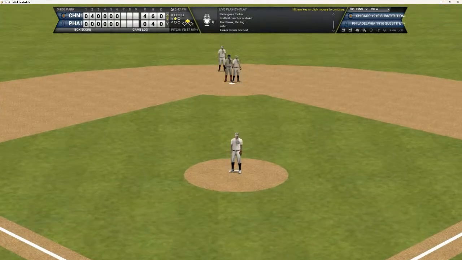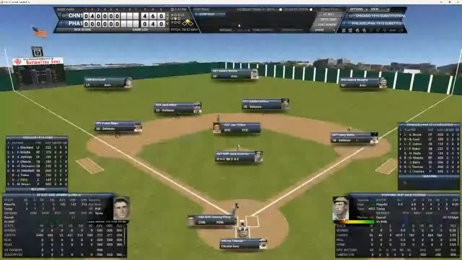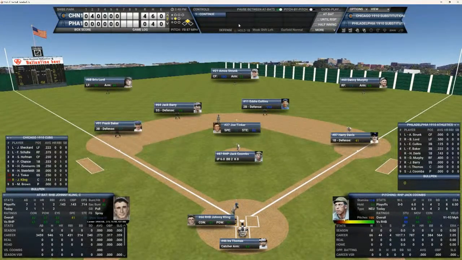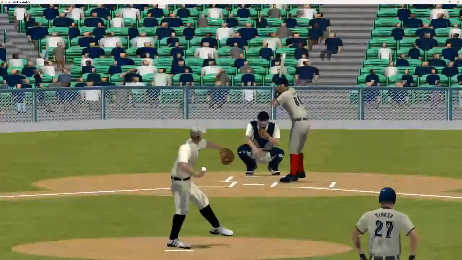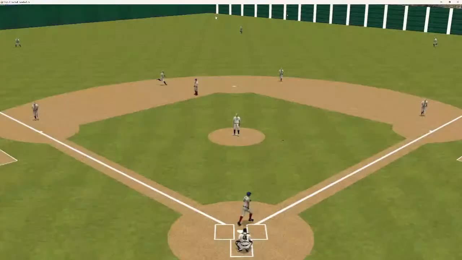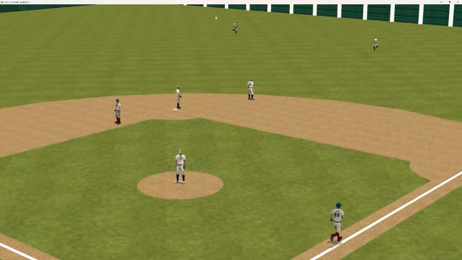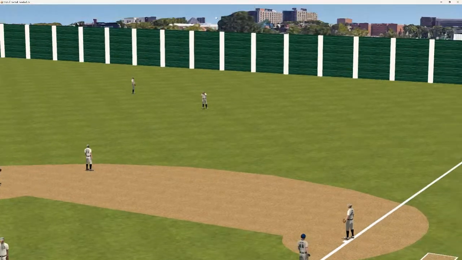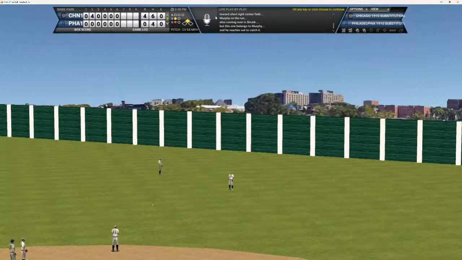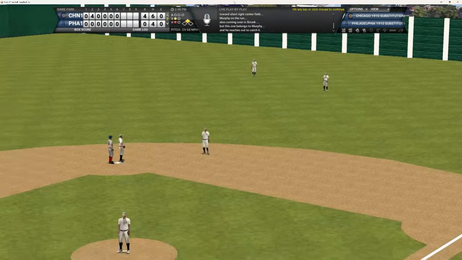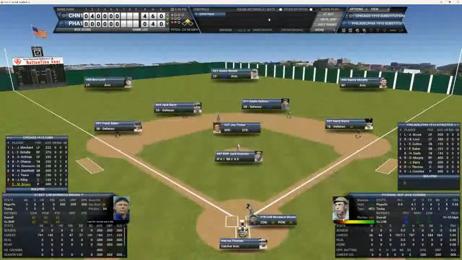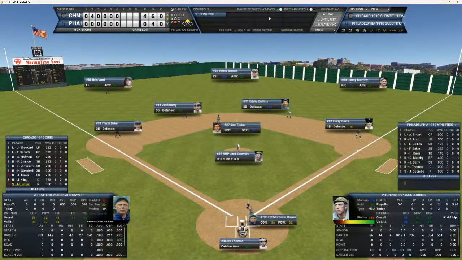Here's the first pitch to Kling, and Tinker's off and running. He's going to be in there with his first stolen base of the series. So now a runner in scoring position and nobody out for Johnny Kling. Here's the 0-1 pitch to Kling, and that ball is hit in the right field. See if the runner will tag and move over to third. He's going to stay put at second. A single, Price scores Tinker. No use trying to get thrown out at third. That brings up Mordecai Brown. Can he drive in a run?